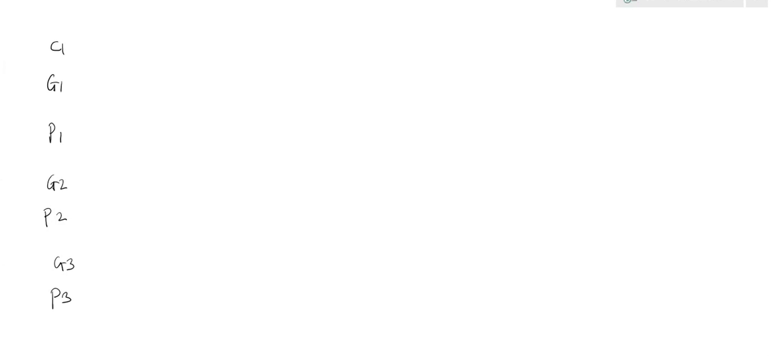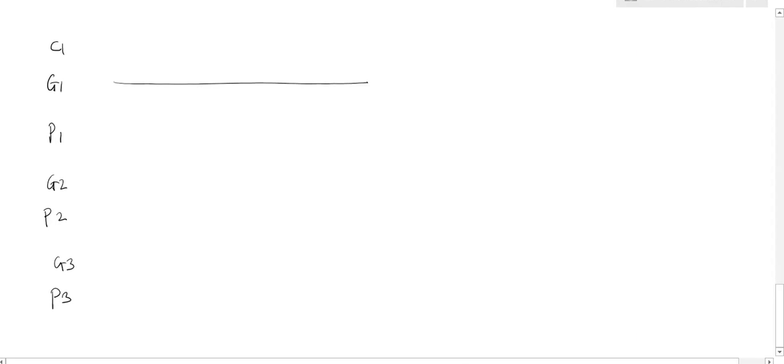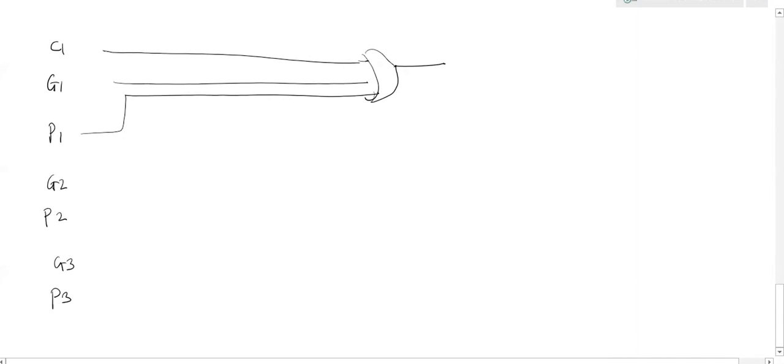now first we will implement for C2. To generate C2, I have to give the input as G1 and P1 C1. G1 and P1 C1. Give the input to the OR gate. Sorry, P1 C1.